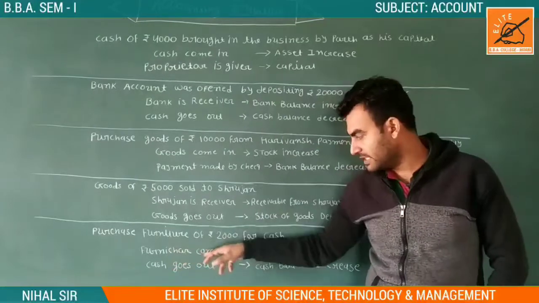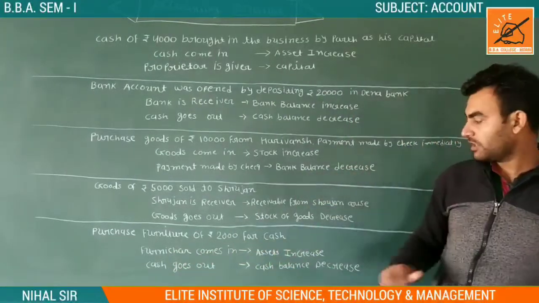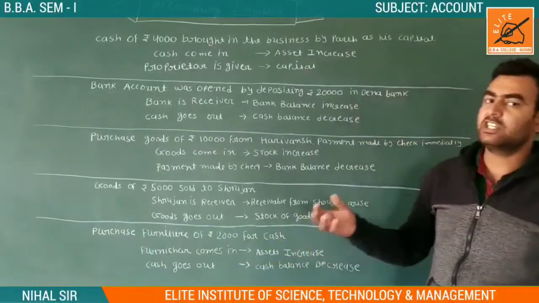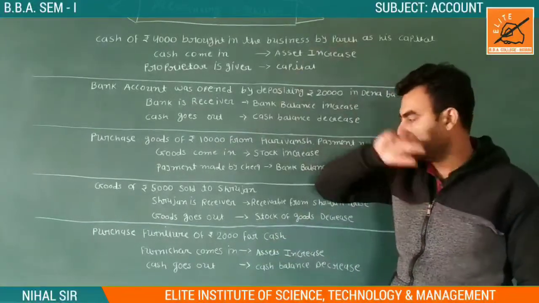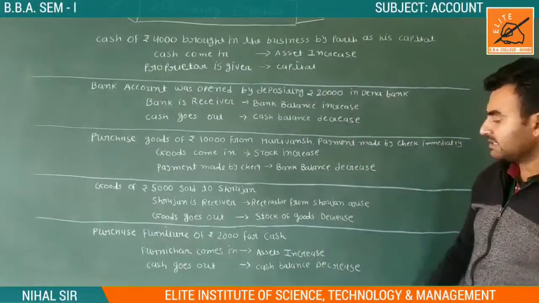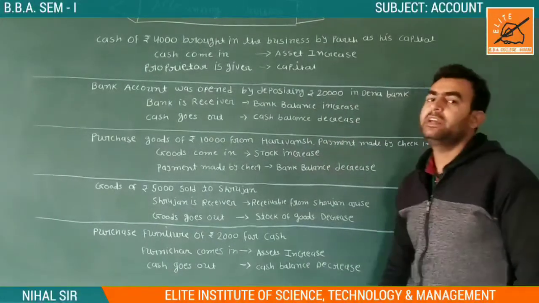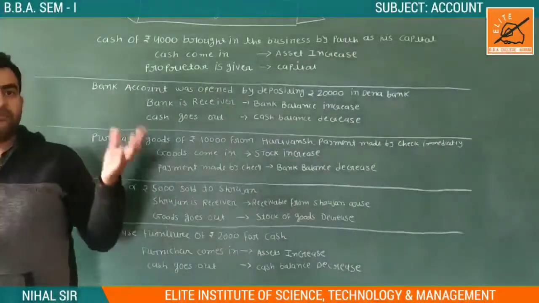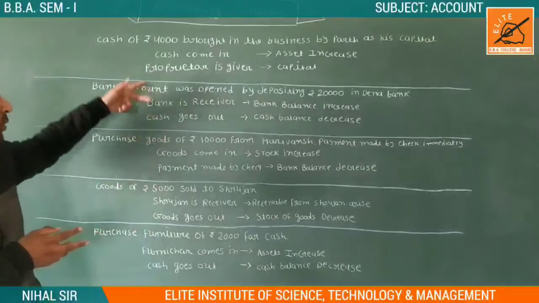If furniture comes in, assets increase, because furniture is our asset. It comes into the business so the asset will increase, and we made payment for it, so cash goes out, cash balance decreases. So in this account we define it, we have two accounts.